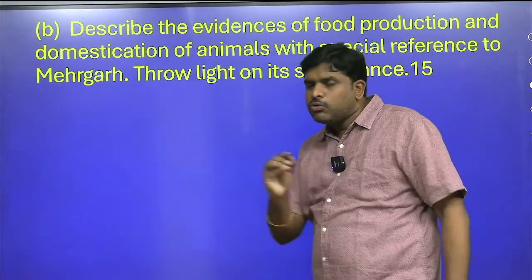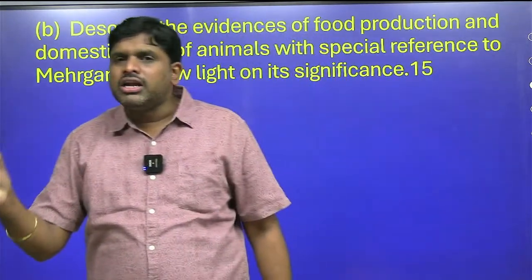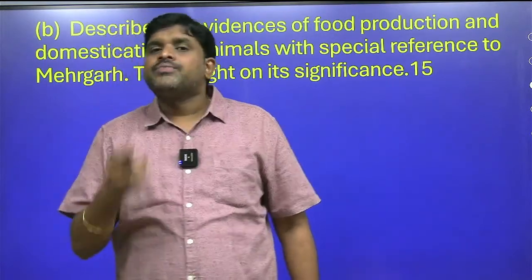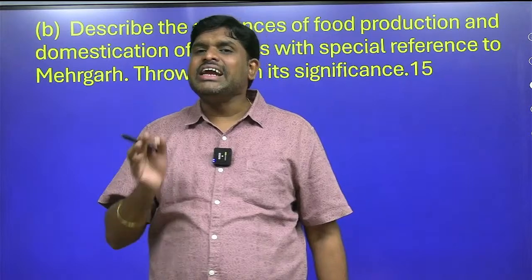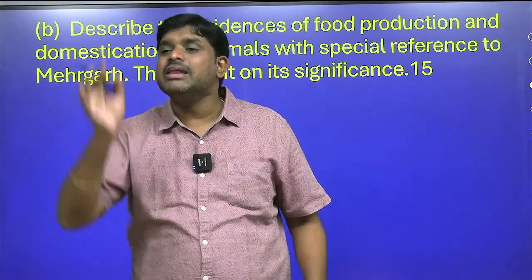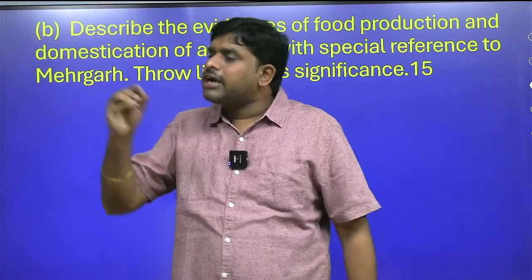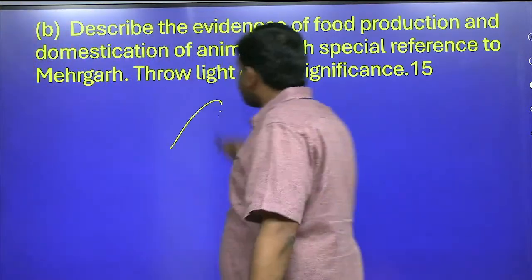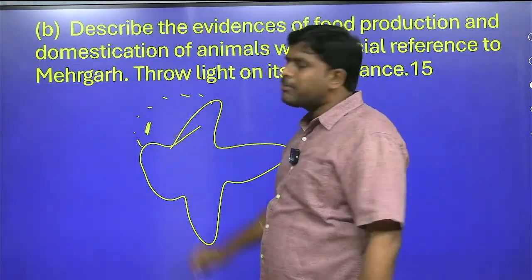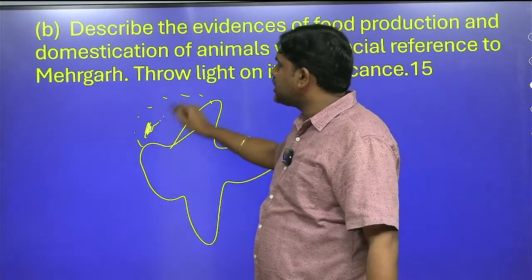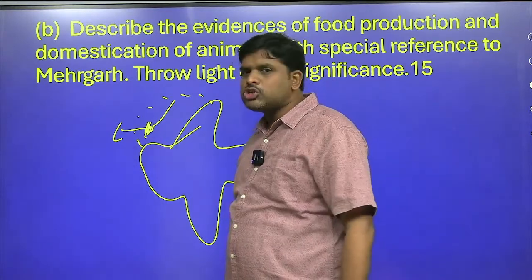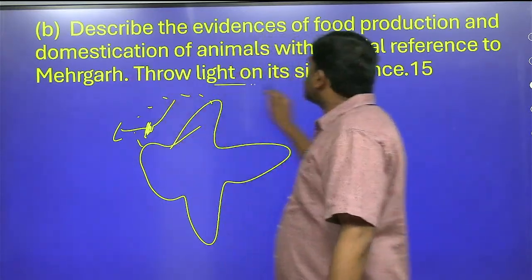Then you will write that Neolithic culture is called a revolution. Who told this? Gordon Childe told this. But full-fledged evidence of a Neolithic site in India was found mainly in Mehergar. What did we get at Mehergar? You can draw one diagram. This is the subcontinent. Near Quetta, it is Mehergar. So here you will write Mehergar. Mehergar is a Neolithic site, you will write here. How many mounds did we get? 32 mounds we got. Like that, throw light on its significance.